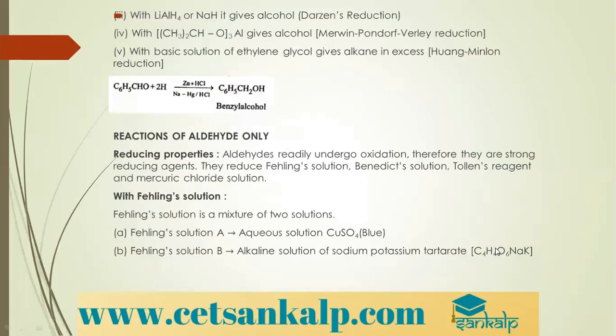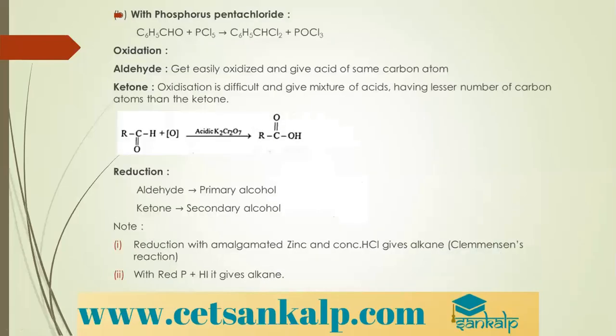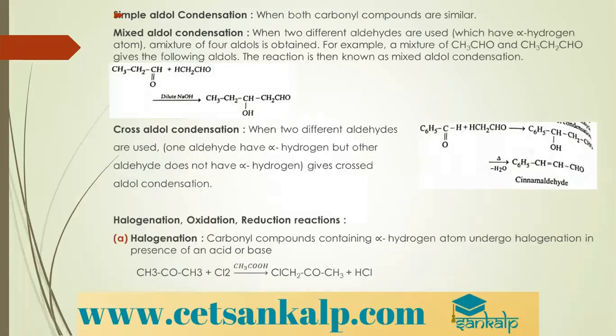Now moving to the next one, that is the different reactions of aldehydes: halogenation, oxidation, reduction. Halogenation is what? Carbonyl compounds containing alpha hydrogen undergo halogenation in the presence of an acid or a base. So you take a ketone plus chlorine in the presence of an acid, what do you get? The alpha hydrogen gets substituted with a halogen atom.